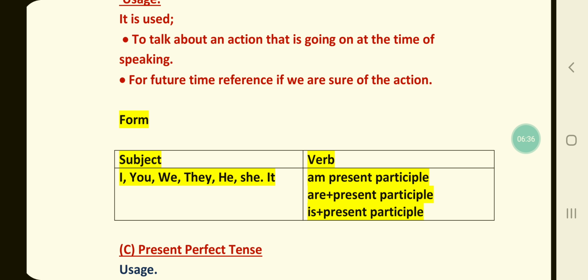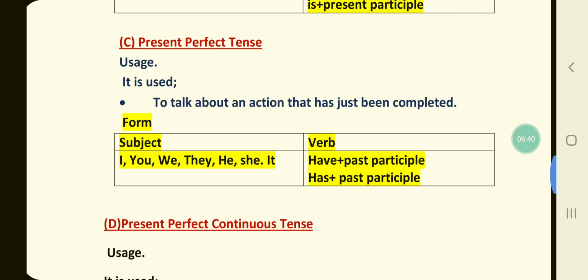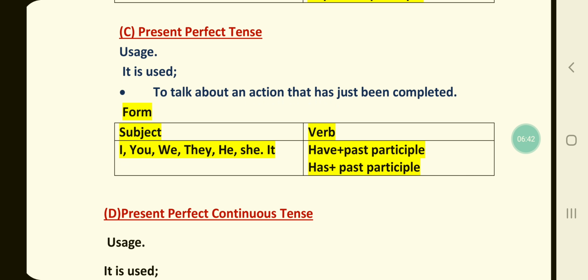Now moving on to the next form, that is present perfect tense. Children, present perfect tense is used to express an action that has been recently completed. For example, our team has won the match. She has finished her work. My mother has just left the place.